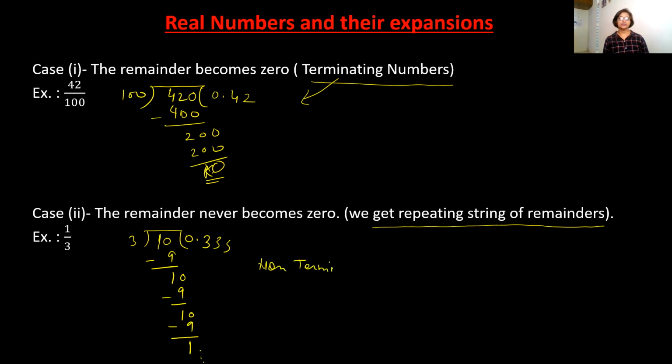Non-terminating means you are not getting remainder 0. The remainder never becomes 0 in this, and we get a repeating string of remainders. With some bigger numbers you could get a string, while here you are getting the same value. In some other number, if you check, maybe you get 1 2 3, then again 1 2 3, 1 2 3. So a repeating string you can also find. So this is a repeating number.